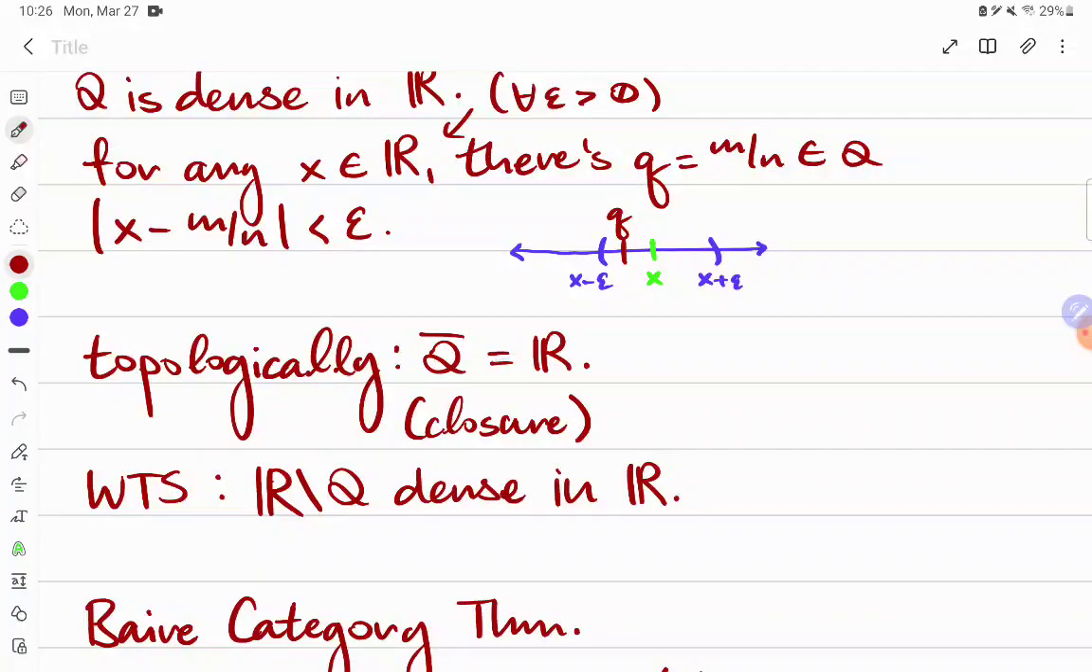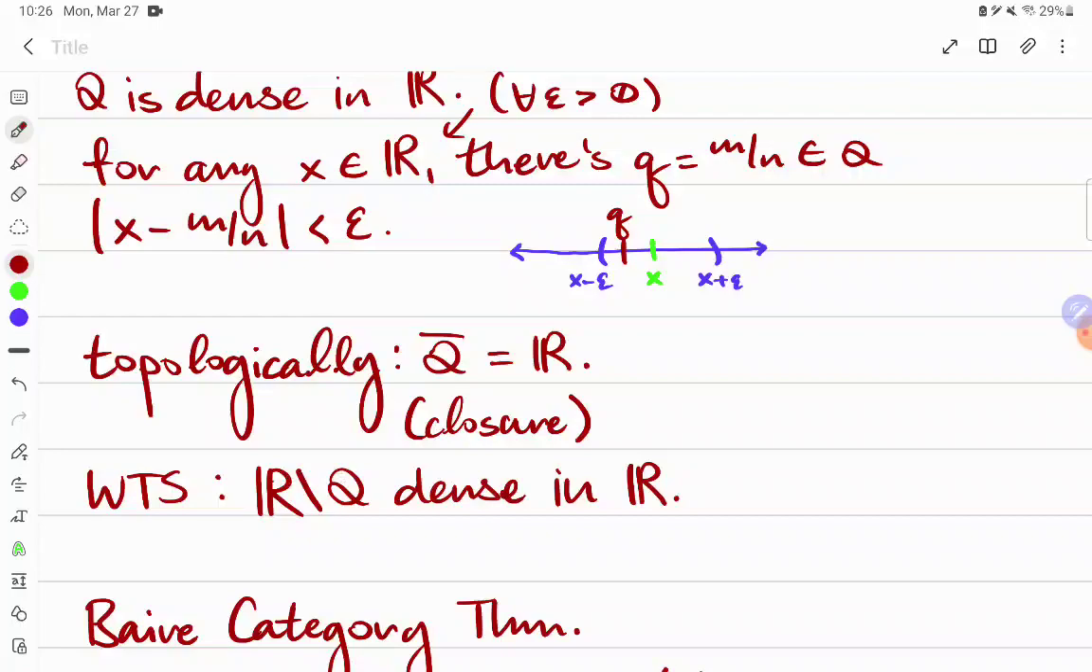the real numbers. Now we want to show that the same is true for the irrational numbers, which I'll be denoting by R set minus Q. That is, that the closure of the irrational numbers is also the real numbers. So how are we going to do this? Well, we're going to use one of my favorite theorems in topology and analysis called the Baire category theorem.